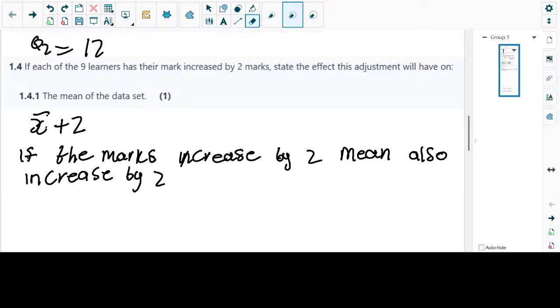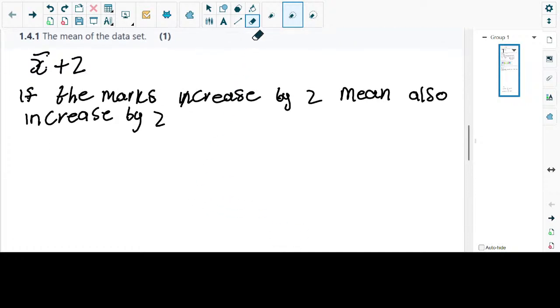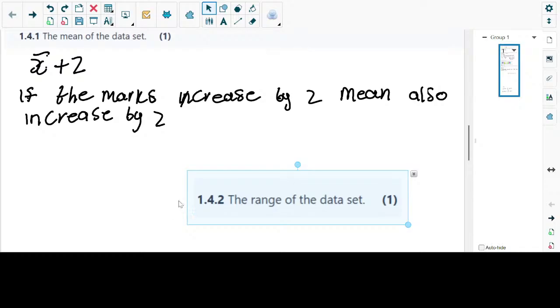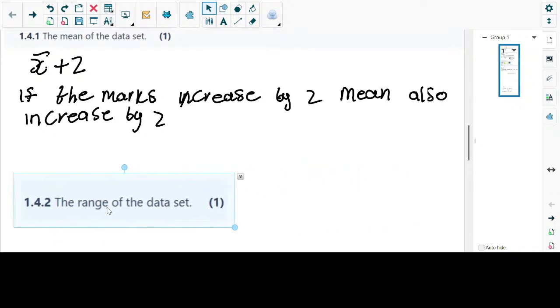Yeah, there was a question that you skipped. Which one? No, I didn't skip. It was the last question, 1.4.2. It says the range of the data set. Oh, the range of the data set. That one is straightforward, no? What is the range? But remember the data set is increased by 2. They say the range of this data set. Yeah, it's not going to change. The range also doesn't change.